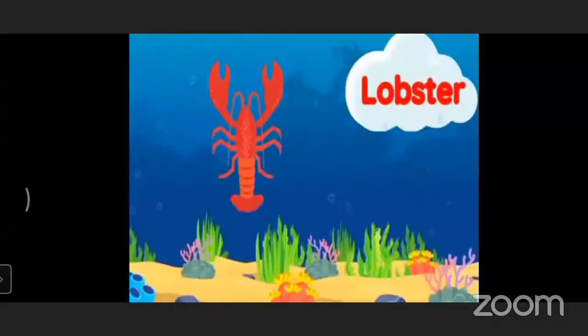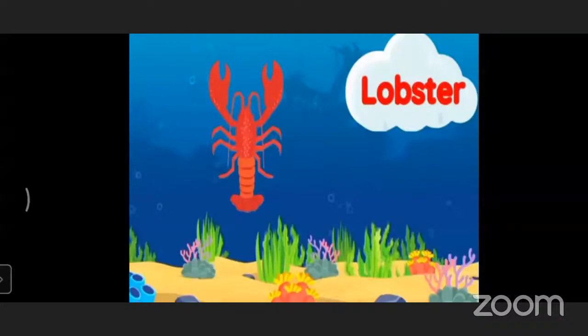Now, which animal is that? Crab. It's not a big crab. Observe very carefully. Which animal is that? Lobster. What is the spelling of lobster? Lobster. Okay, it looks like a crab, but it is not a crab.